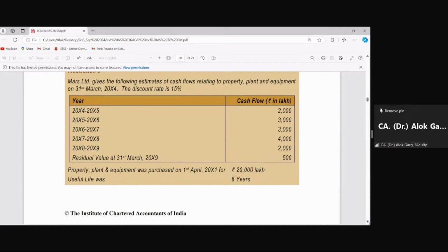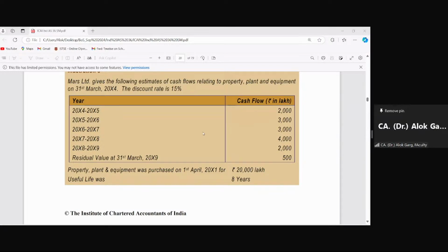By deducting depreciation for 3 years from 20,000 lakhs rupees. Can anyone else let me know what the carrying value is in this case? Sumit is saying reduce residual value.